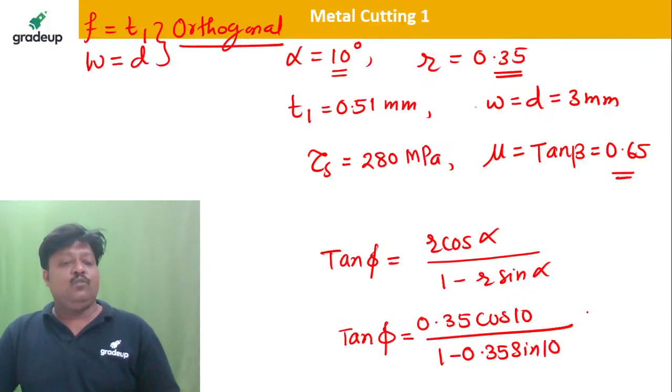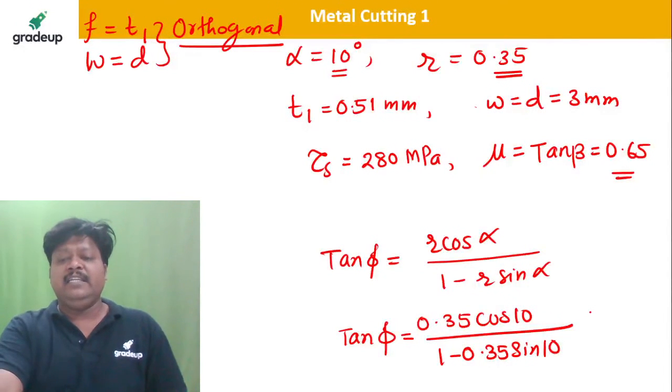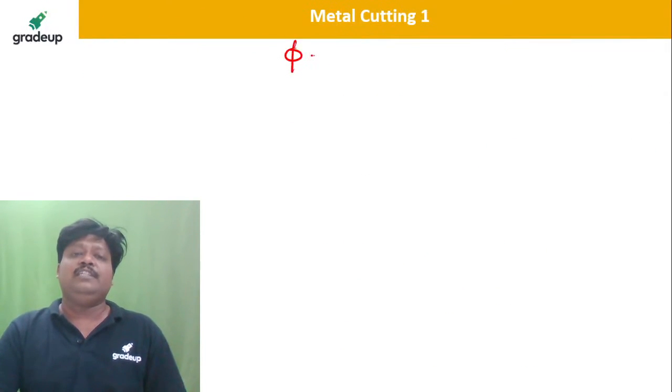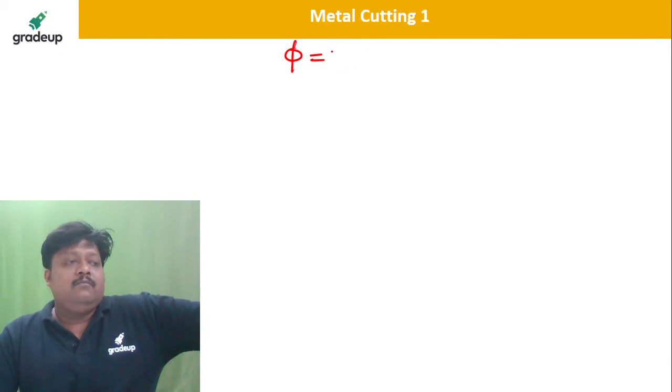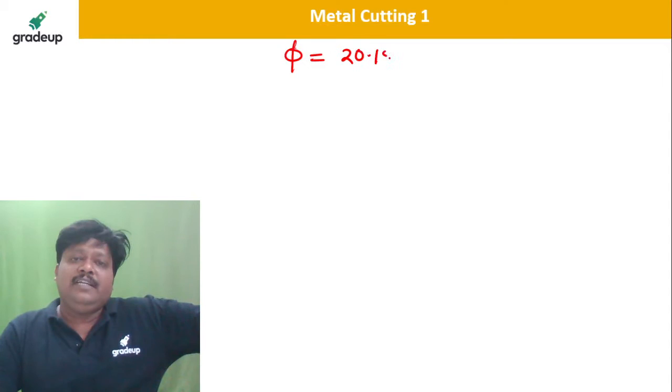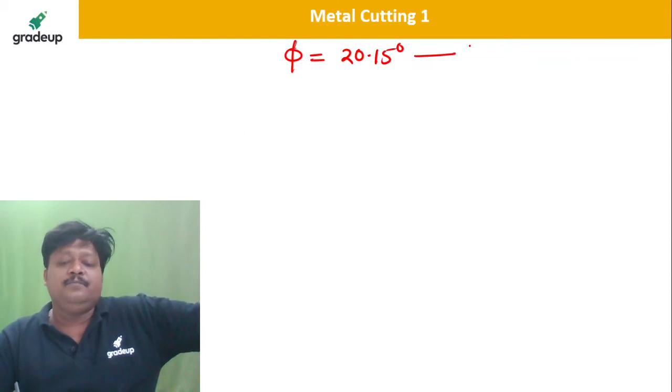So this is only possible when you will actively participate. You will calculate, you will put the values there, then it is very nice for me. So tell me, tan phi is equal to how much? How much phi are you getting? The shear angle, first of all we have to calculate the shear angle, will be how much? So whether it is 20.15 degree, please check it out. So the shear angle you are getting here.